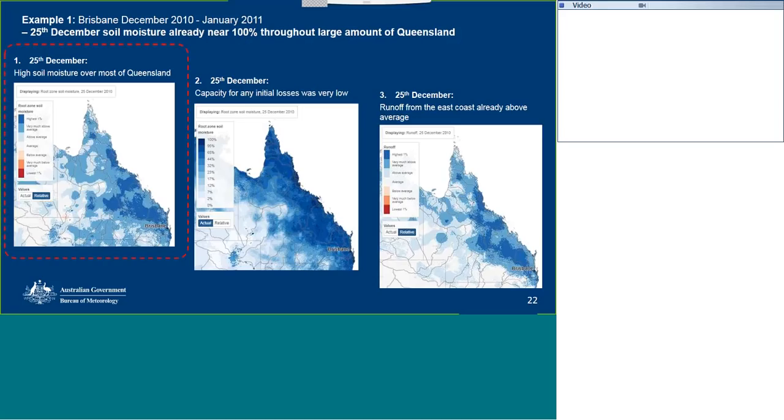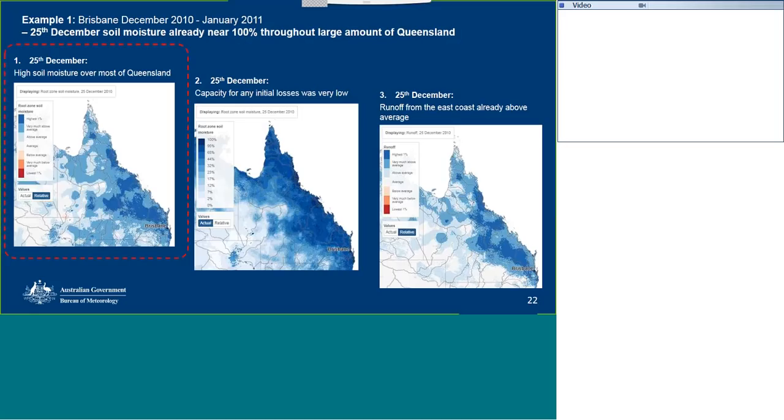So in the lead up to December of 2010, the entire spring had been unusually wet with many rainfall events. And so generally high soil moisture was across all of Queensland. So let's look at the initial conditions across Queensland for soil moisture and runoff on the 25th of December, that is Christmas Day, and that's what's shown in this first visualisation here.